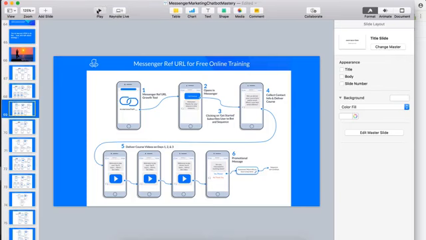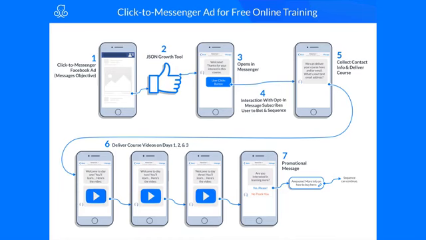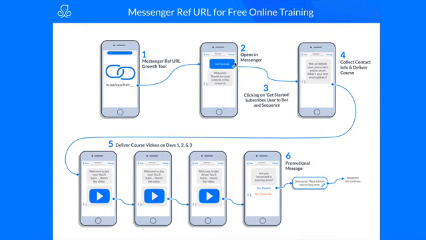So again, this blueprint is almost identical to the last blueprint, click to Messenger ad for free online training. We just have a different entry point here. They're clicking on a unique ref URL that tells ManyChat exactly what to deliver. But first, they're presented with a get started button from Facebook. Once they click that, you can show them an opt-in message and subscribe them to your sequence to deliver this free online training. As always, you have the opportunity to collect contact information if you would like.